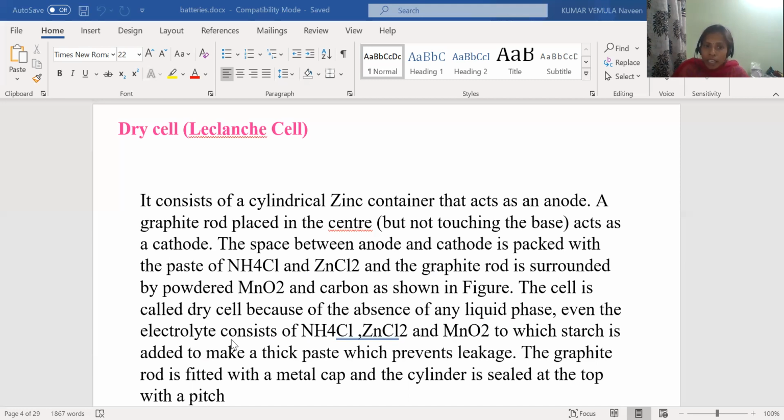The cell is called dry cell because of the absence of any liquid phase. So do we have anode or cathode or electrolyte in the form of liquid? No. So nothing is in the liquid medium or liquid state. So it is also called the dry cell.